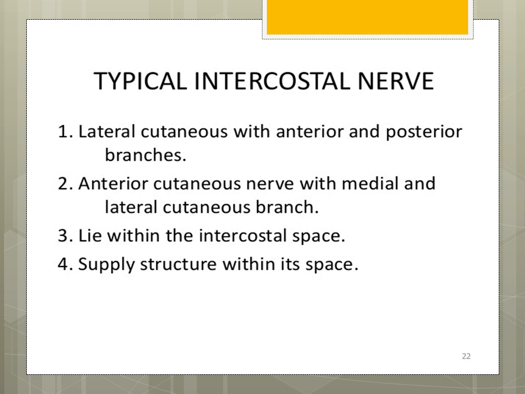We have the lateral cutaneous nerve with anterior and posterior branches, which supply the mid-axillary line or the lateral aspect of the thoracic wall. The anterior cutaneous nerve with medial and lateral cutaneous branches lies within the intercostal space and supplies the structures or the muscles within this space.